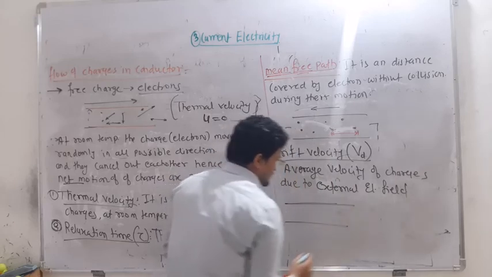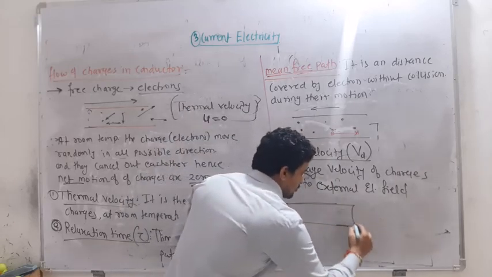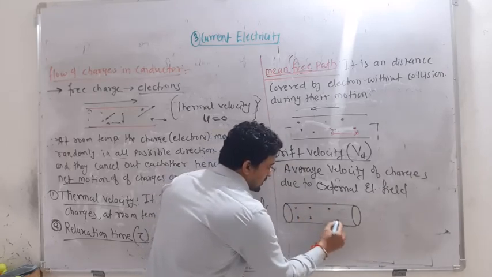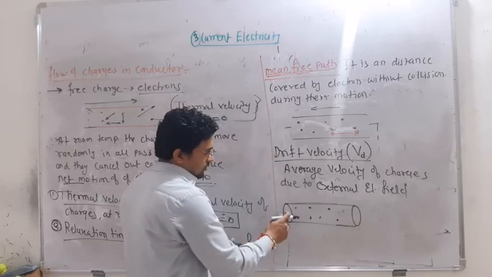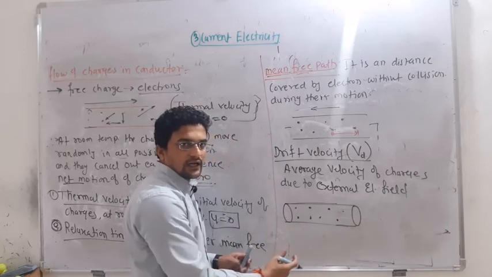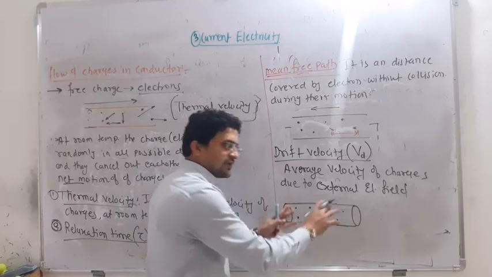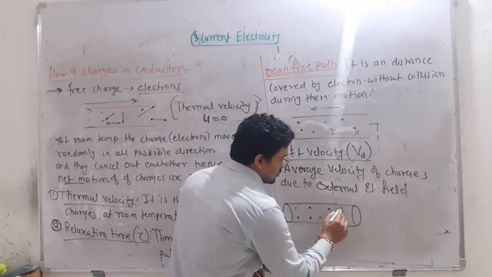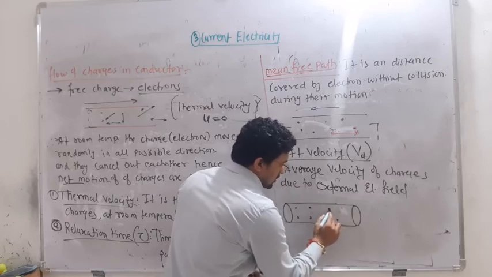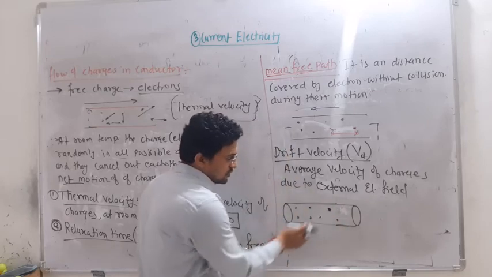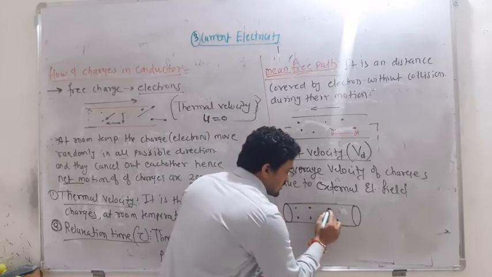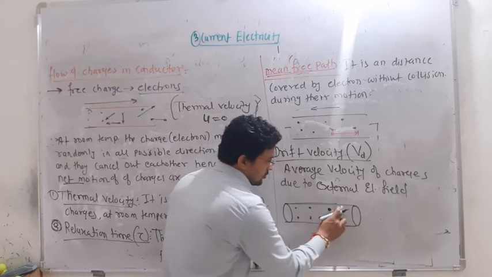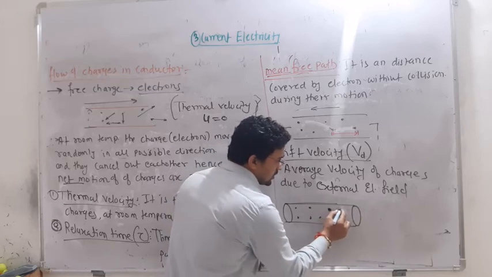Suppose this is the conductor, and there are so many electrons moving in it. Now there is no connection of a cell, so the external electric field is not there, and all the electrons are moving randomly in all possible directions. Now this electron is moving from here to here. This is the initial position of the electron. I will only focus on this one electron. It is going to move and stop here.